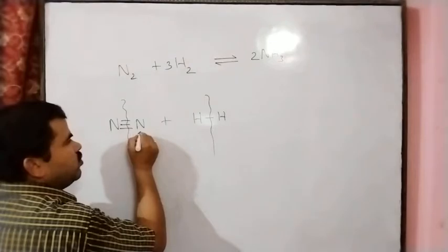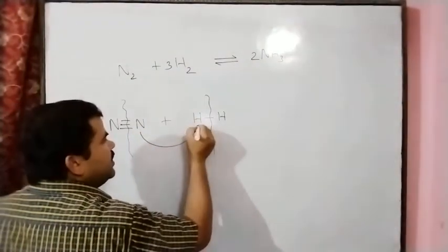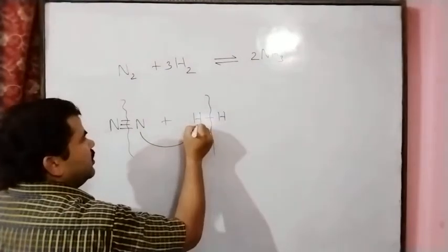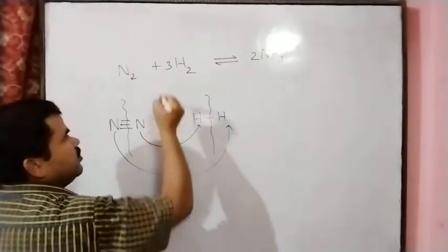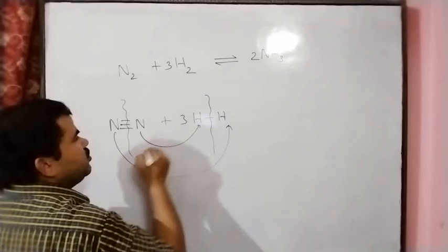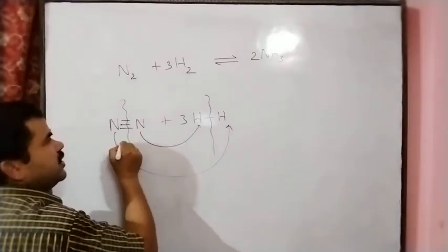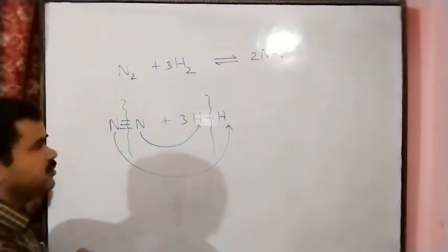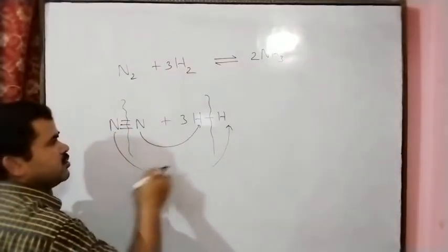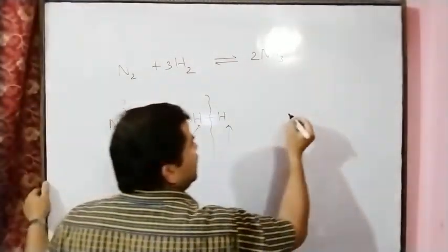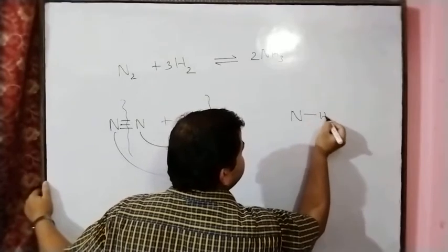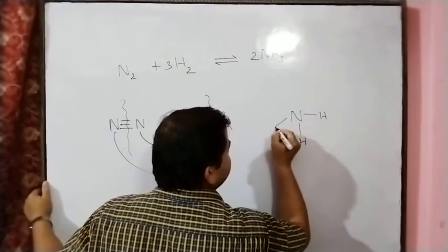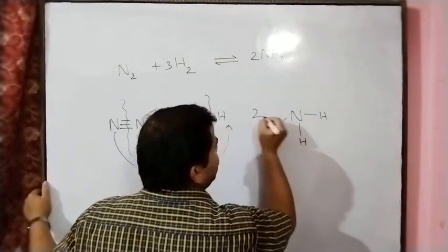So this nitrogen combines with this hydrogen, and this nitrogen combines with this hydrogen. One nitrogen requires 3 hydrogen, and the second nitrogen also requires 3 hydrogen. Then the formula will be NH3, and here 2 molecules of NH3.